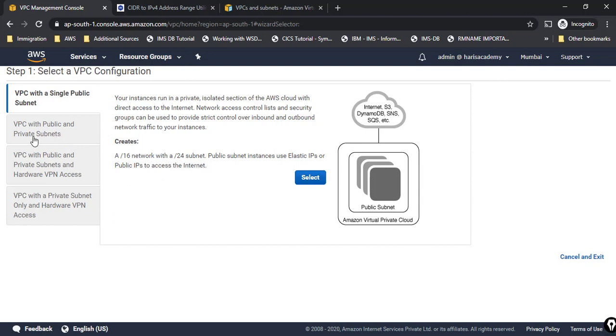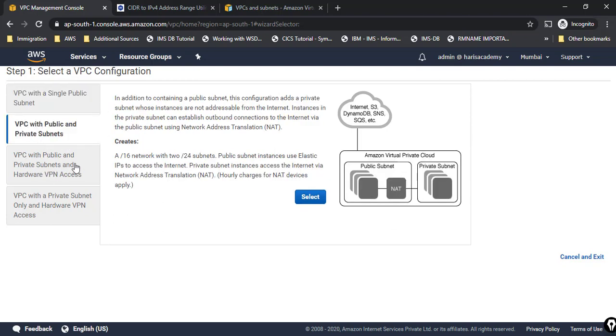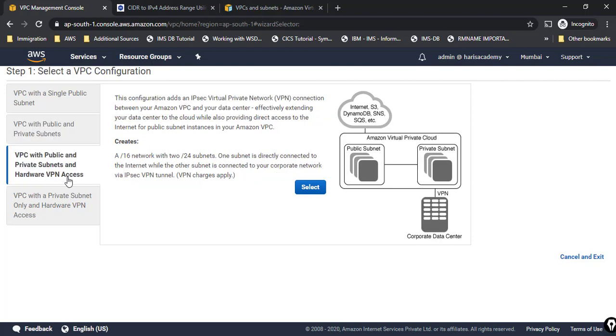Next is public and private subnets and hardware VPN access. This is one more option, where we have VPN connectivity to your corporate data center, which is your on-premise data center. Then there is VPC with a private subnet only and hardware VPN access.